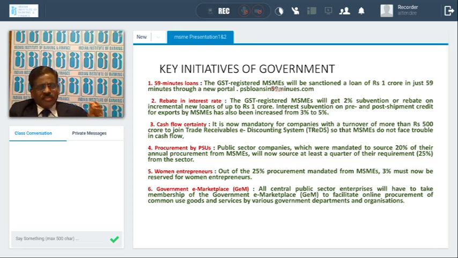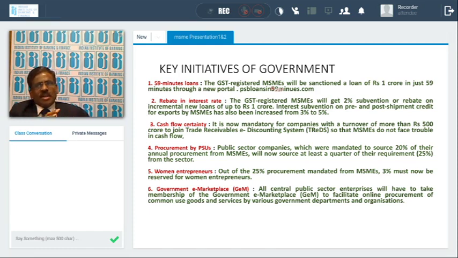Now the MSMEs, as we discussed, are facing problems in terms of realization of the debtors. To address the issue, the government has started a new platform, the trade receivable e-discounting system, the TReDS system, and we'll be discussing how it works.